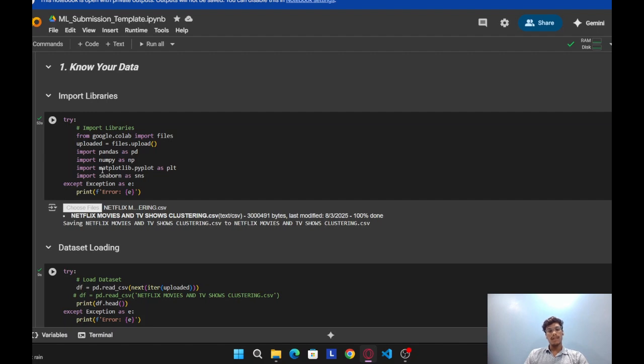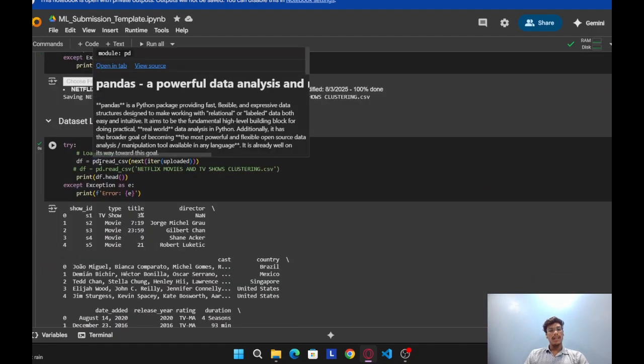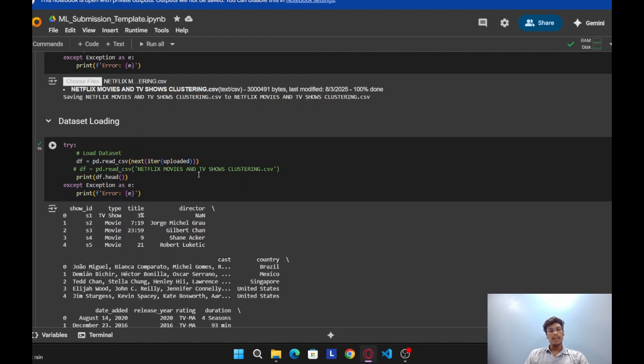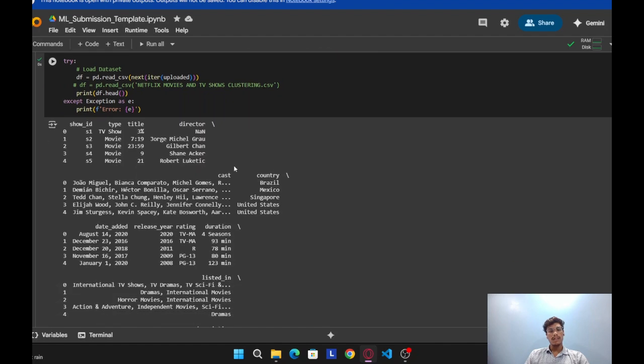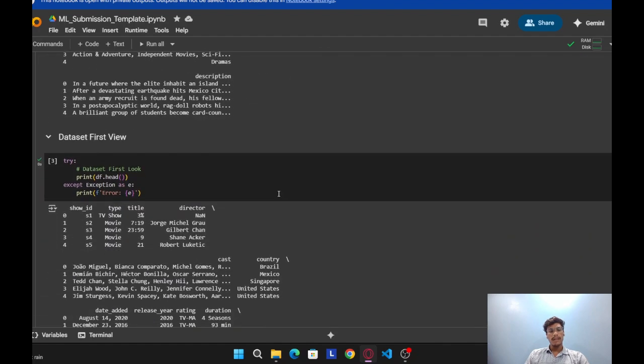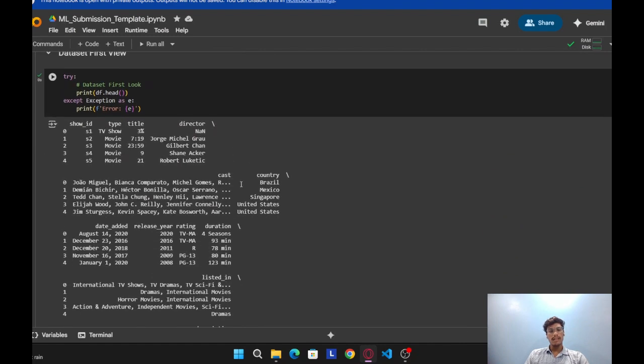And the next one is Seaborn. Seaborn is also a visualization library. It is mainly used for pair plots and heat maps. Next is dataset loading. In dataset loading, we use a function called pd.read_csv. So in this we upload the CSV file. So df.head gives us the first rows of the dataset, the dataset view.